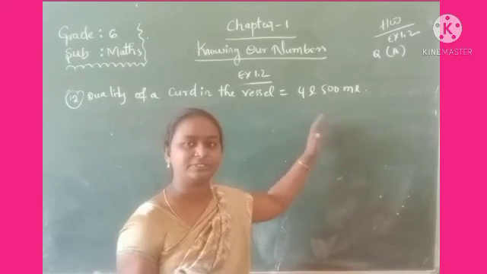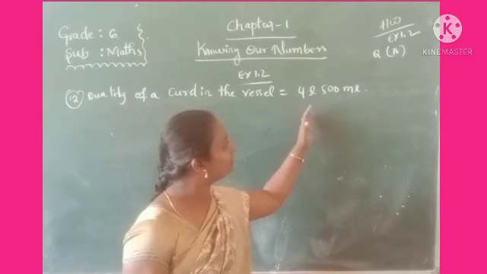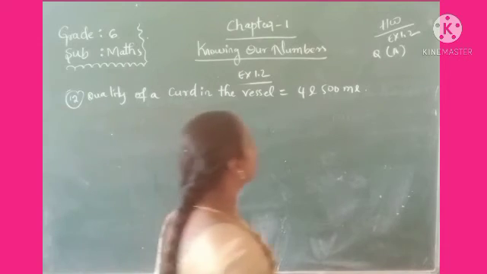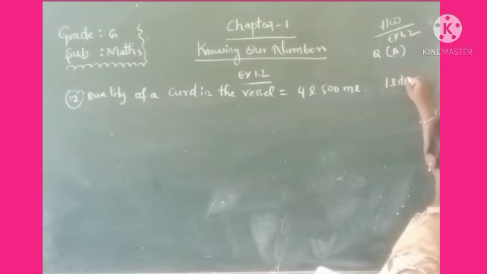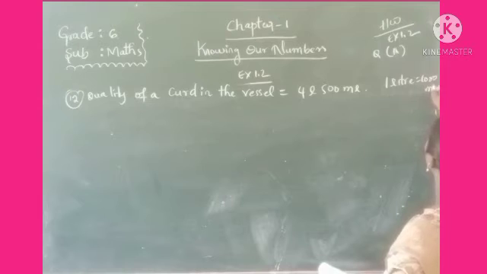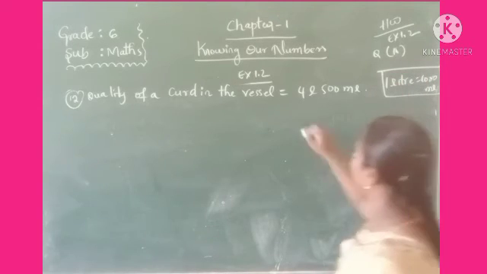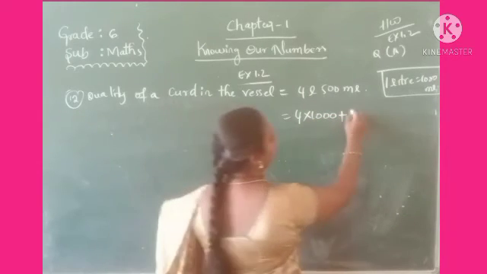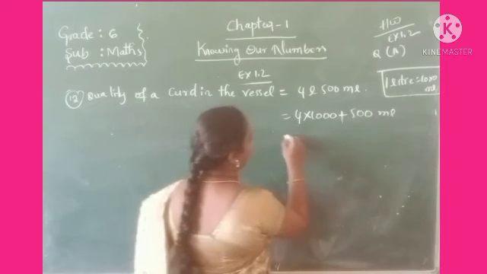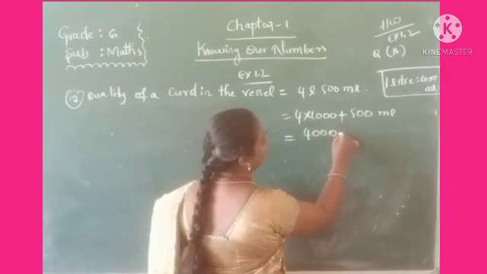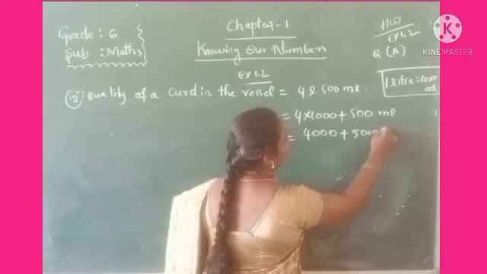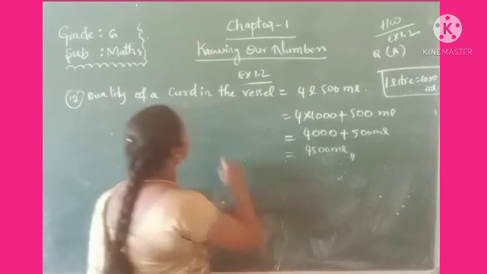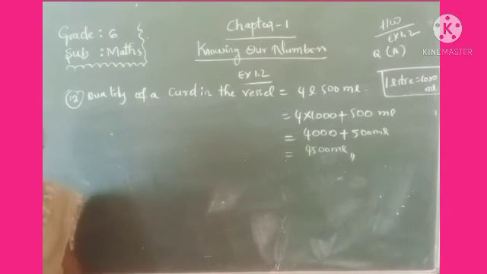First we convert them into the same units. So what is the relation between liters and milliliters? 1 liter is equal to 1000 milliliters. Now 4 liters is 4 into 1000 plus 500 ml. That is 4000 plus 500, so 4500 ml is the quantity of curd in the vessel.